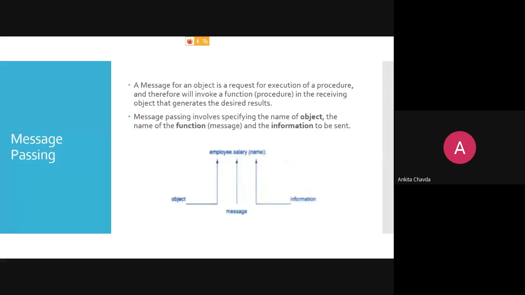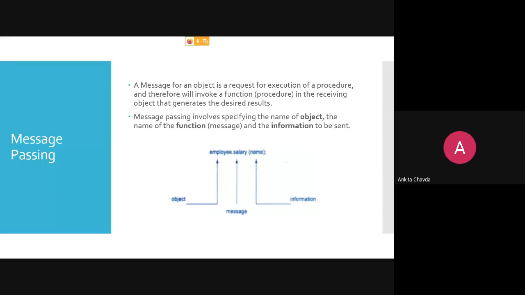So a message for an object is a request for the execution of a procedure. Procedure means function. So we are requesting to invoke that function. And then by invoking a function, the receiving object will generate the desired result. Whatsoever we are getting as a return of that output, that is our answer. And message passing involves specifying the name of the object, the name of the function, meaning the message, and the information to be sent.